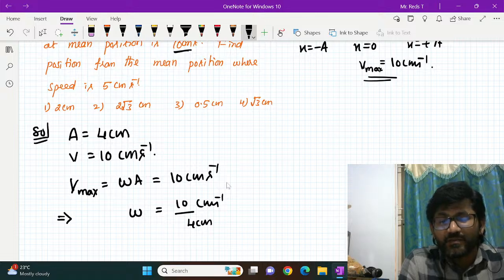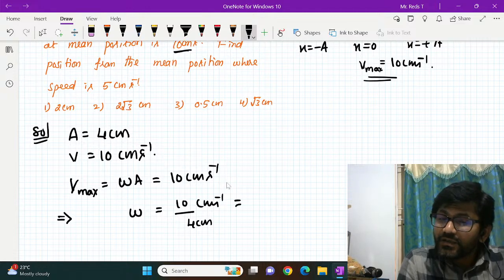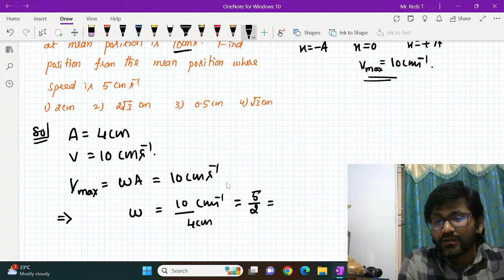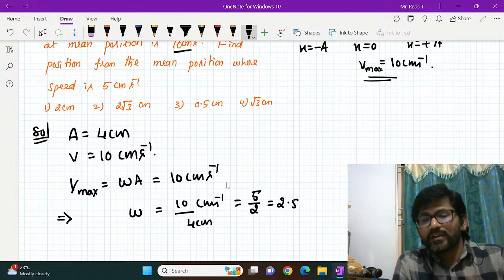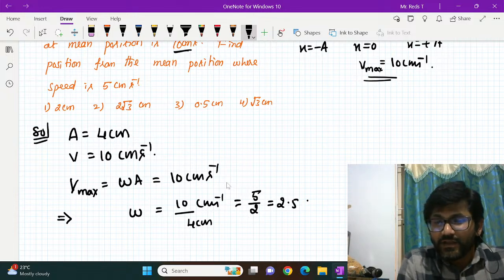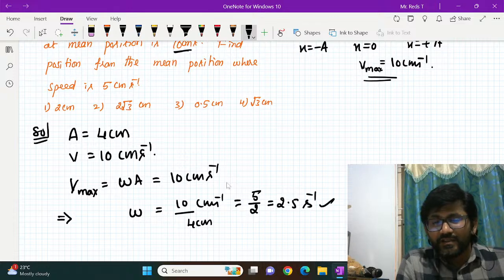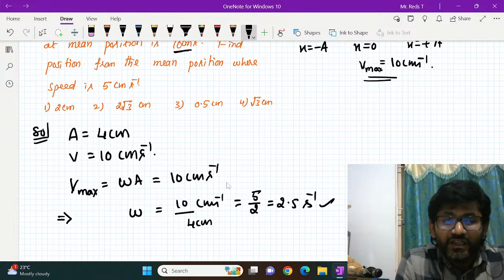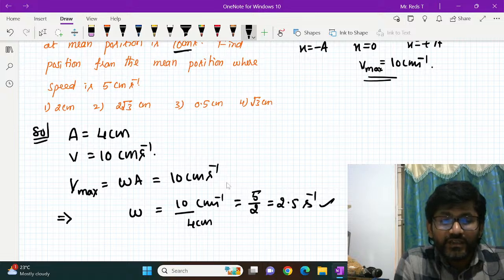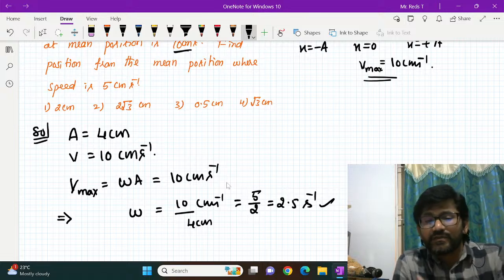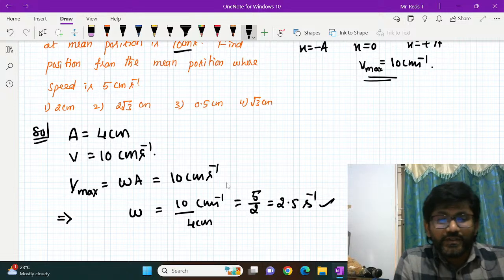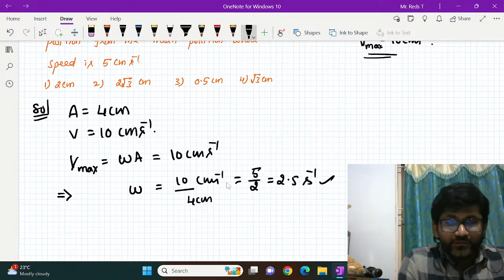The centimeter gets cancelled, so it is 10 by 4, or 5 by 2, or 2.5, depending on the requirement. You can use any of these as it is. Per second is actually radians per second, but here we just take it in terms of the given units. This is omega.